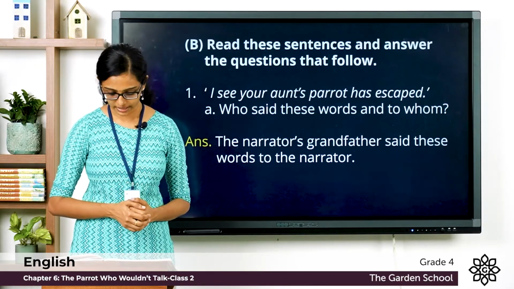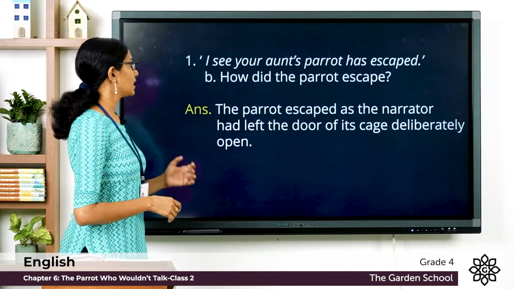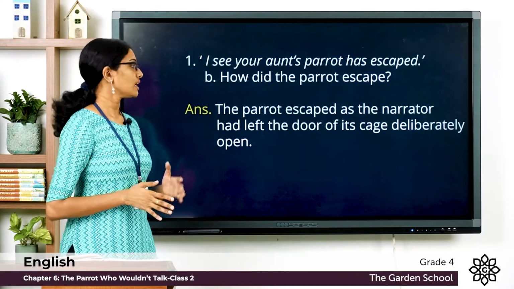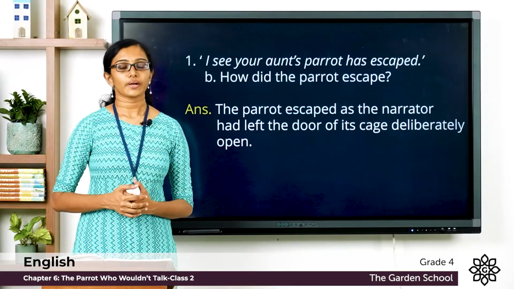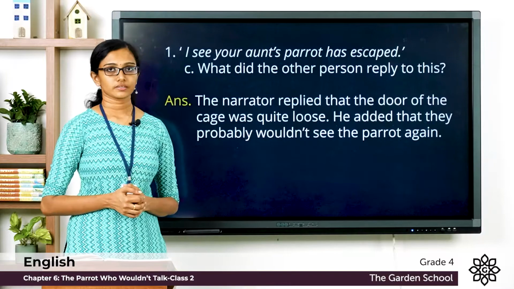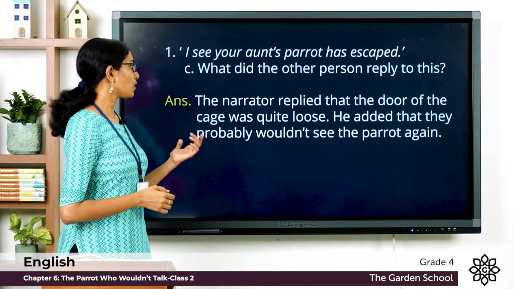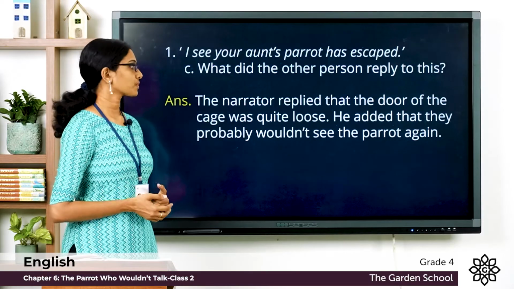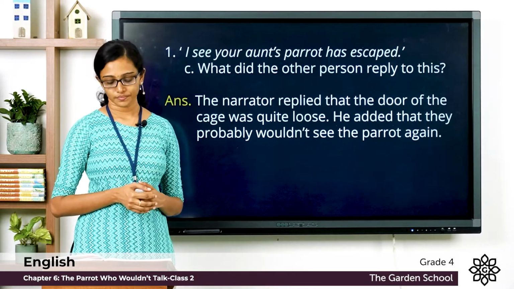Let's see the next one. How did the parrot escape? The parrot escaped as the narrator had left the door of its cage deliberately open. Now question C. What did the other person reply to this? The narrator replied that the door of the cage was quite loose. He added that they probably wouldn't see the parrot again.